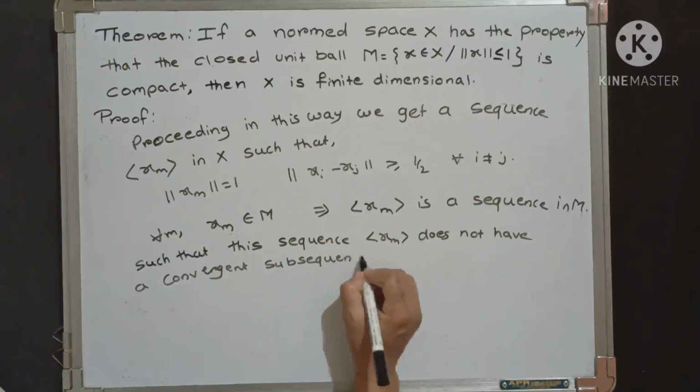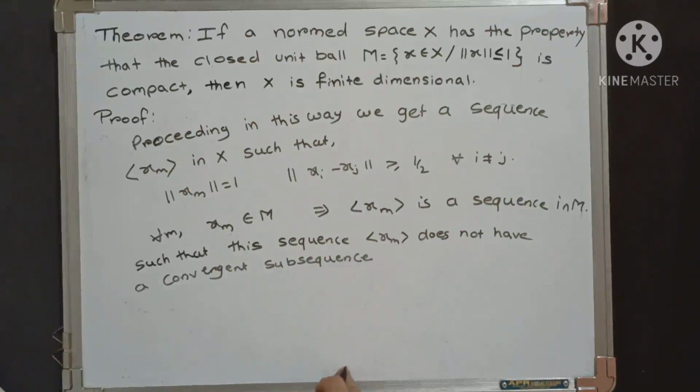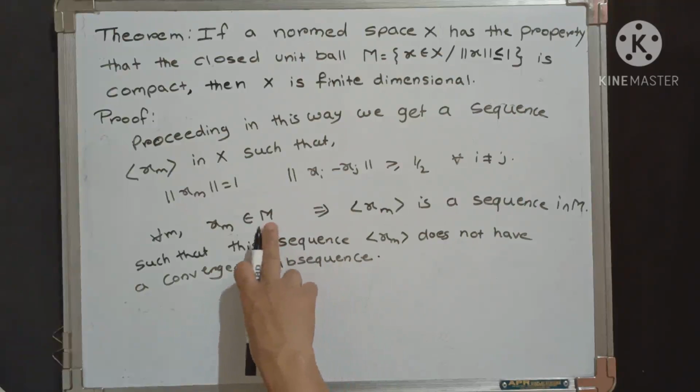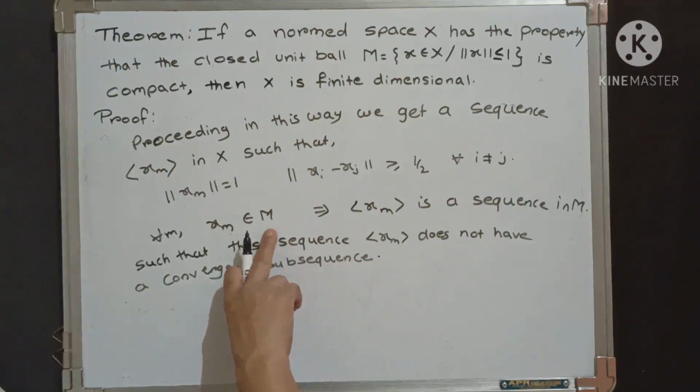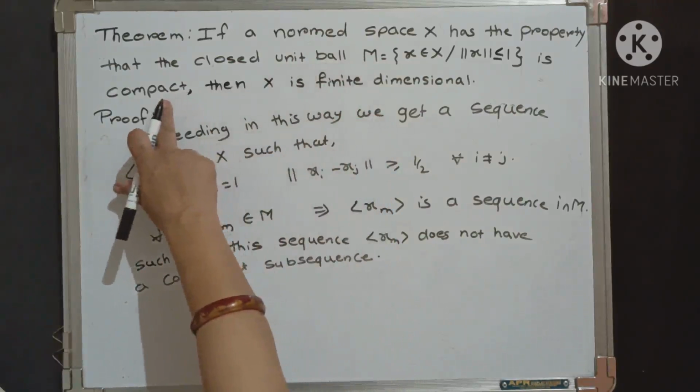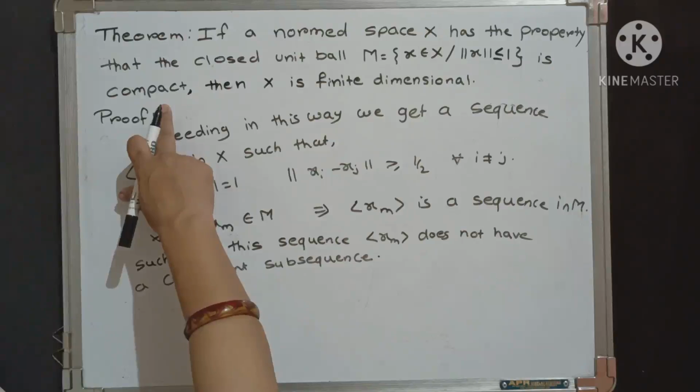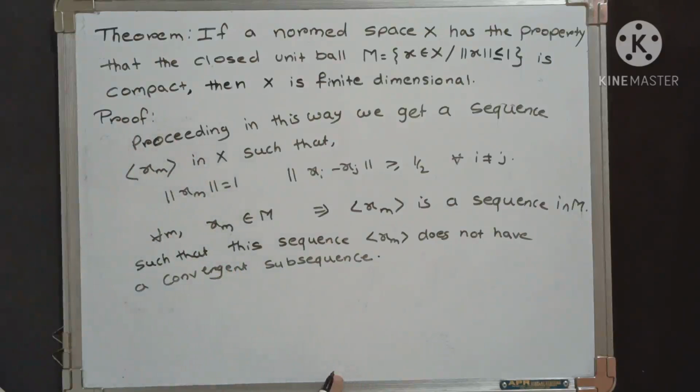But this gives a contradiction to the definition of compactness, because we are given that capital M is compact. As capital M is compact, it is sequentially compact, and the definition of sequential compactness is that every sequence must have a convergent subsequence.